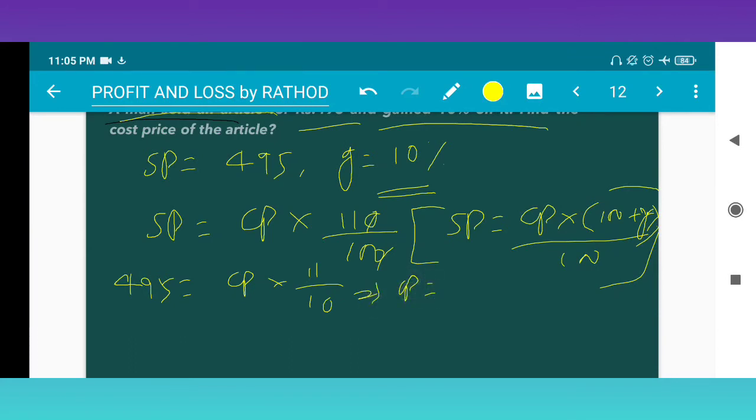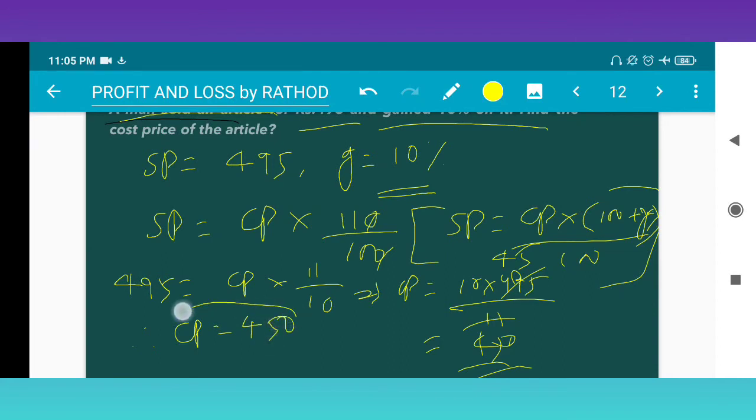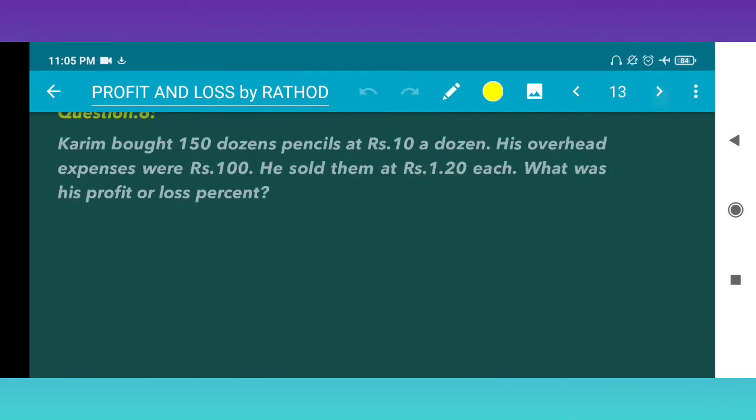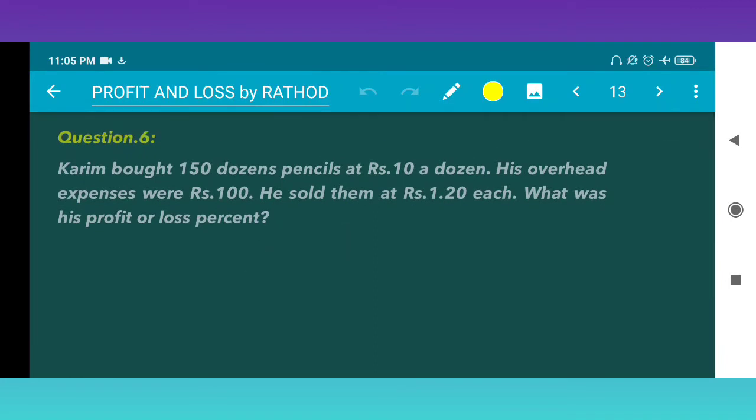CP, by cross multiplying, is 10 into 495 upon 11. 11 fours are 44, 11 fives are 55, so CP is 10 into 45, which is 450. So the CP is 450.